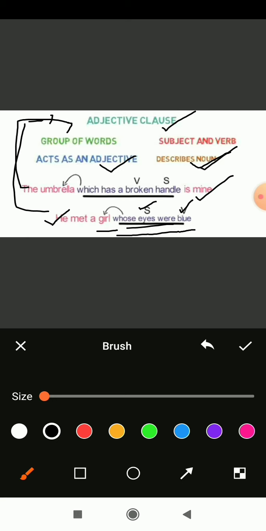So in a sentence, there will be some sentences or phrases which work like an adjective and define the noun. That sentence can be called an adjective clause. The sentence which comes up and defines the noun is very important, and it is called an adjective clause. Now students, understood? Okay, now let's begin with another part, which is the adverb clause.